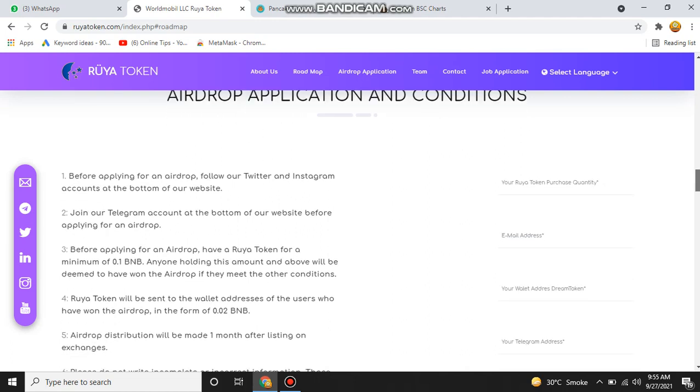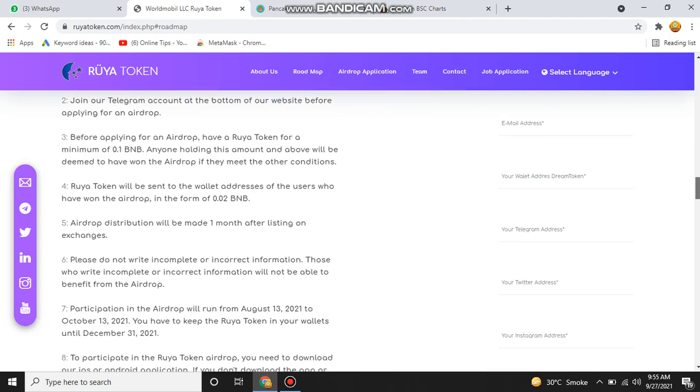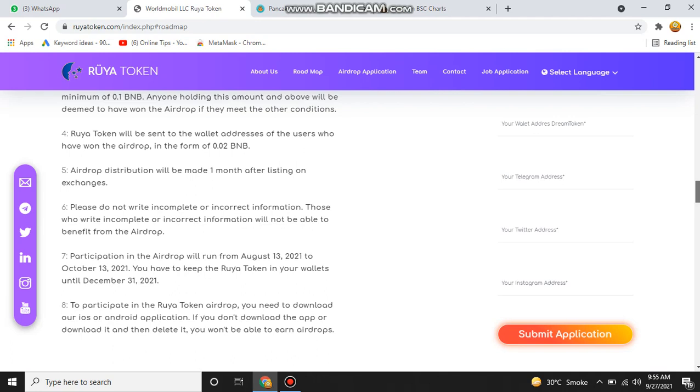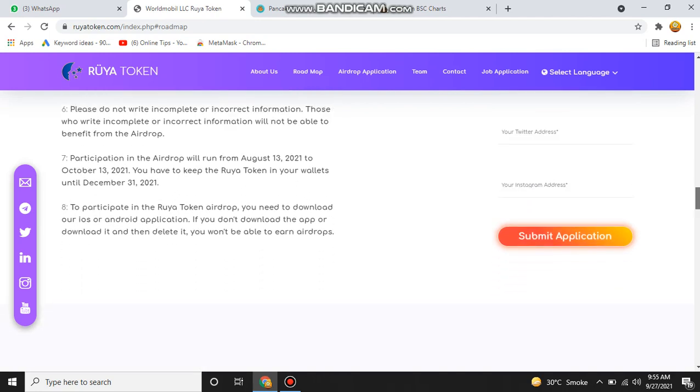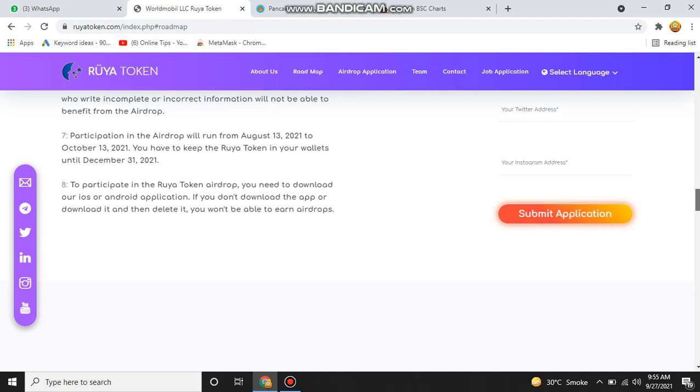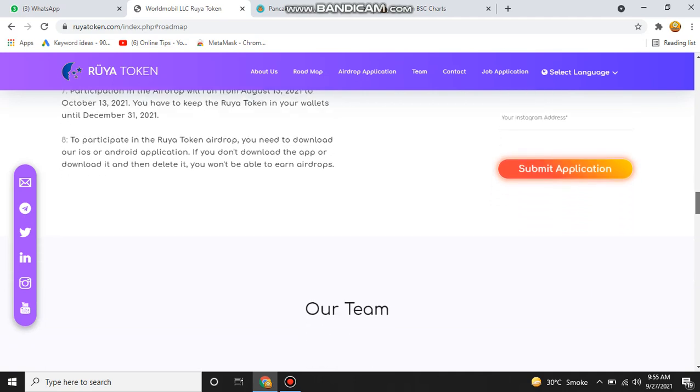Here you can write your token quantity, your email address, your wallet address, and you need to write your Telegram address, your Twitter address and your Instagram address. After giving these addresses, you just click on submit application. So this is a very simple way to join their airdrop.